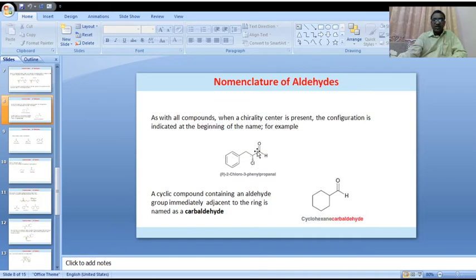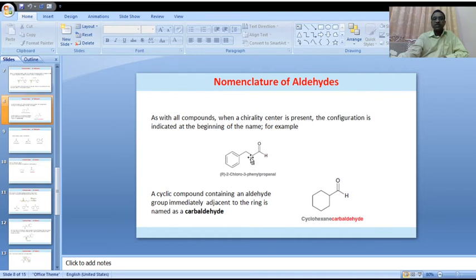This chirality we are indicating first, before the name: R. R means it is the chirality arrangement of the various groups or elements around this particular center.